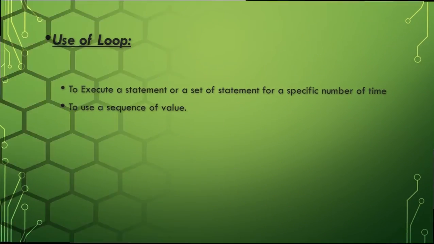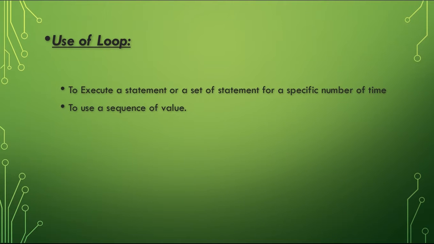So why is the loop used, or how to use it? Loops are basically used for two purposes: to execute a statement or a number of statements for a specific number of times. For example, if a user wants to display his name on the screen 10 times, the loop is used. The second is to use a sequence of values. For example, a user may display a set of natural numbers from 1 to 10. For such purposes, loop is used.